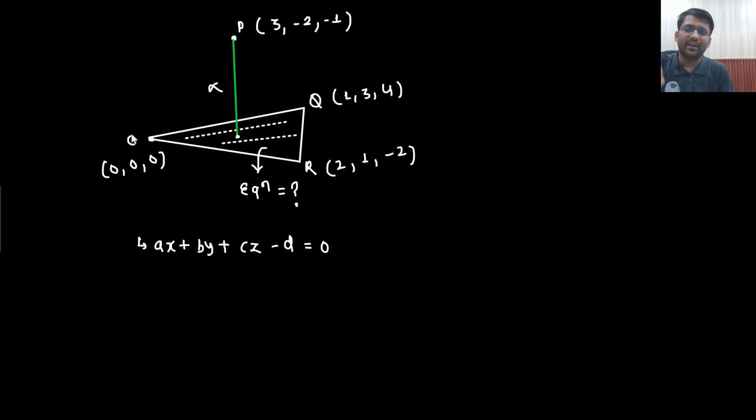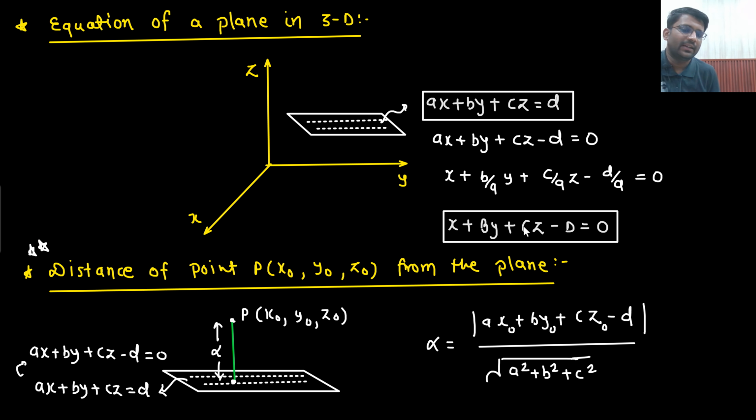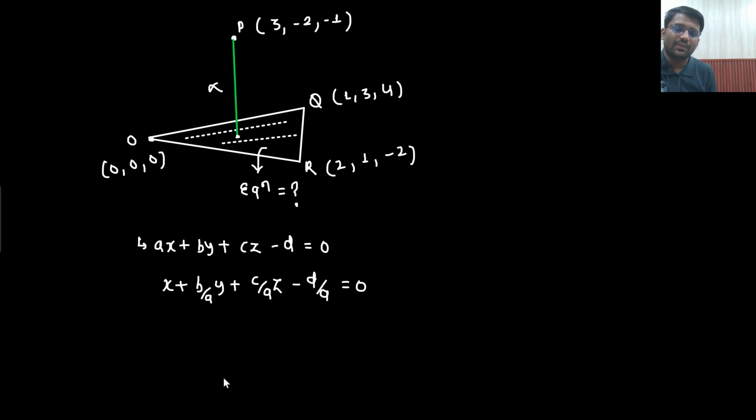On the OQR plane, point O is lying, point Q is also lying, and point R is also lying. So you can put these points, 0, 0, 0, 1, 3, 4, and 2, 1, minus 2. But sir, I will have 3 equations only, but here there are 4 variables. Do you really think there are 4 variables? No, there are only 3 variables: b by a, c by a, minus d by a. So the equation is x plus by plus cz minus d equals 0.